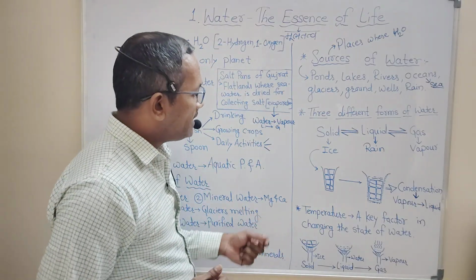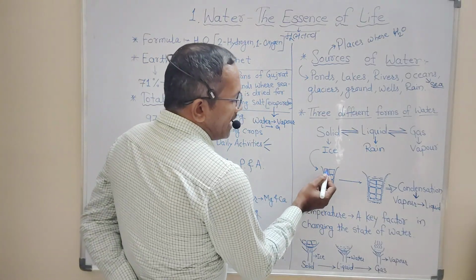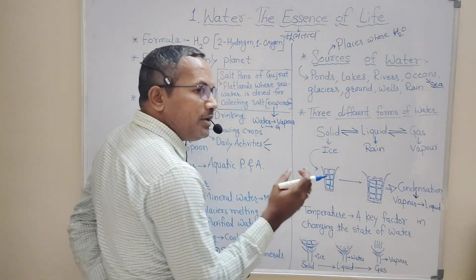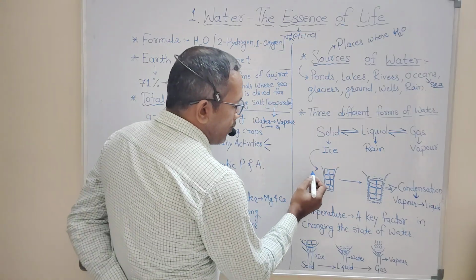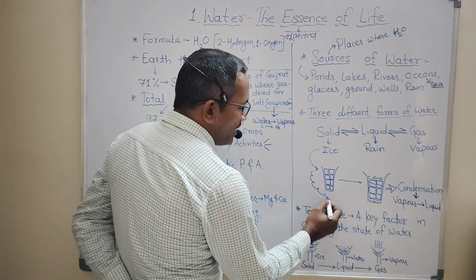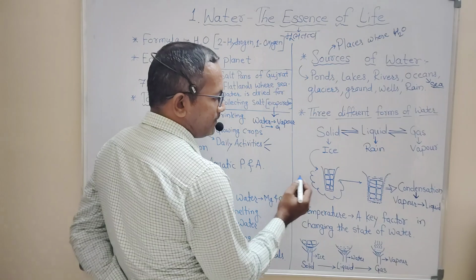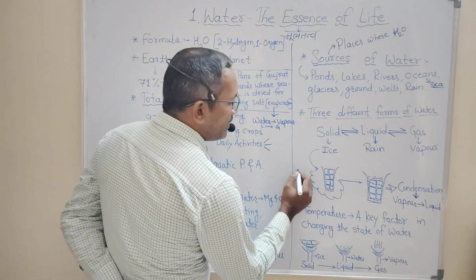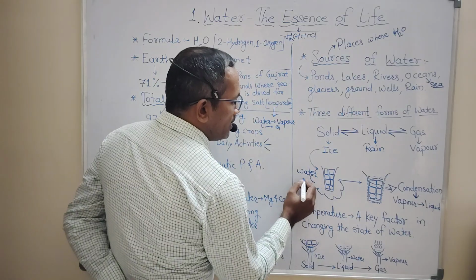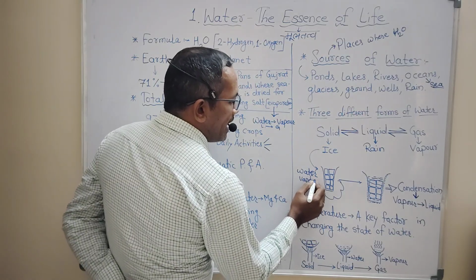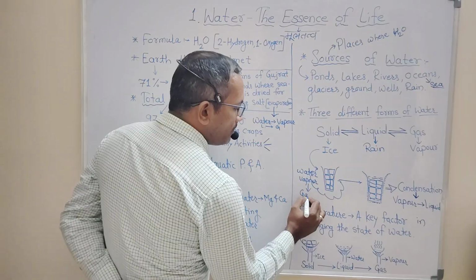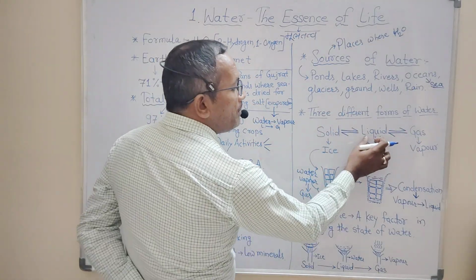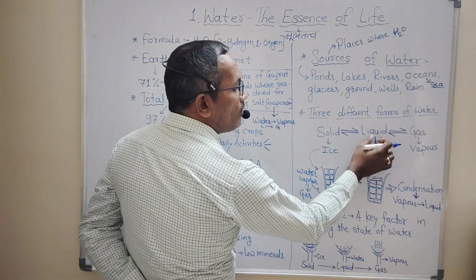I will tell you where these liquid droplets come from. See, the ice crystals in a glass are very cool. Whatever air is present surrounding the glass is less cool. It means it contains water vapor, which is in gaseous form. Gaseous vapors are only formed when the temperature of liquid water increases.